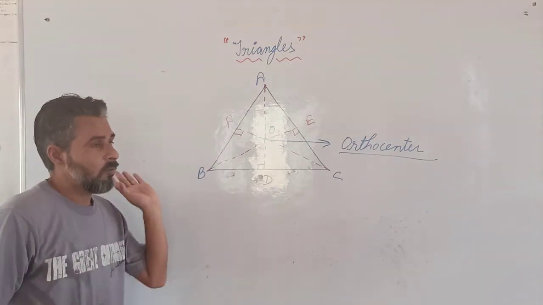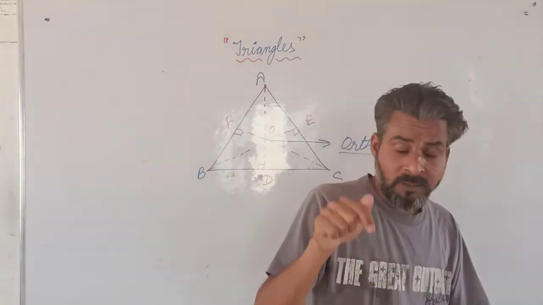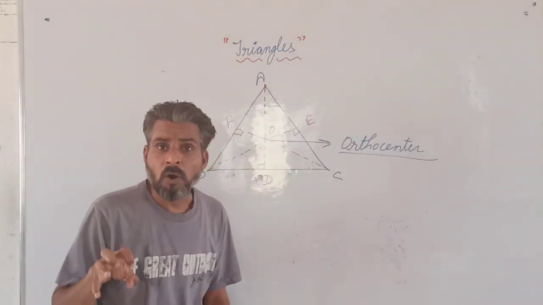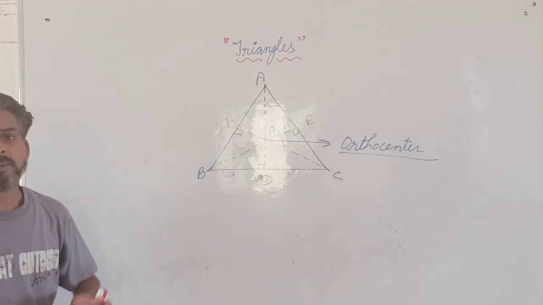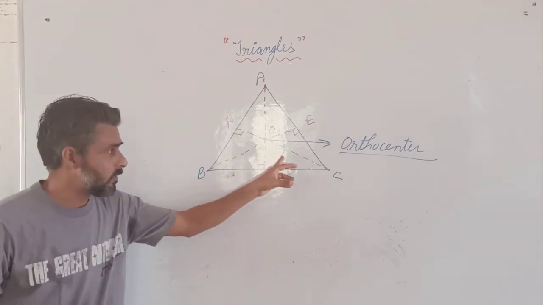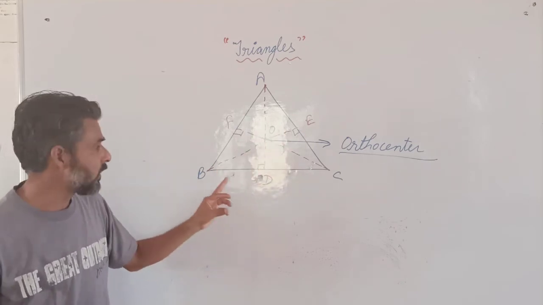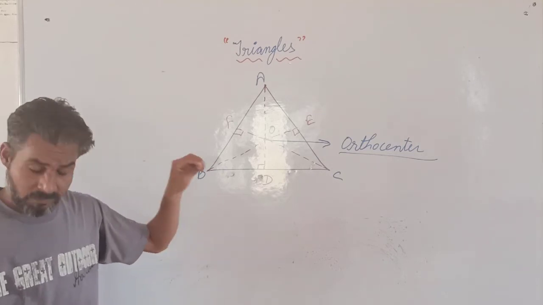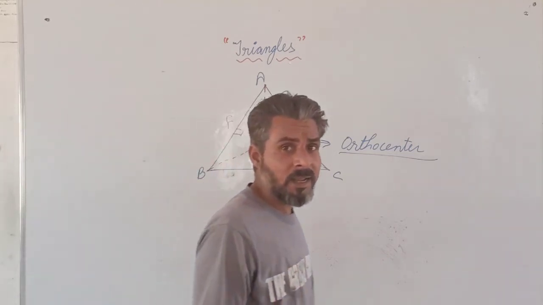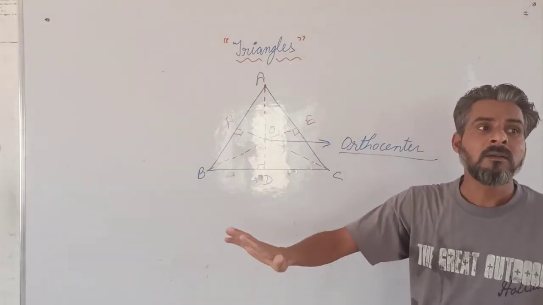Now, as I told you, the centroid and incenter always occur within the triangle, but the orthocenter here is in the interior of the triangle. Why? Because the triangle is an acute angle triangle. If the triangle is an obtuse angle triangle, then the orthocenter can lie outside the triangle also.